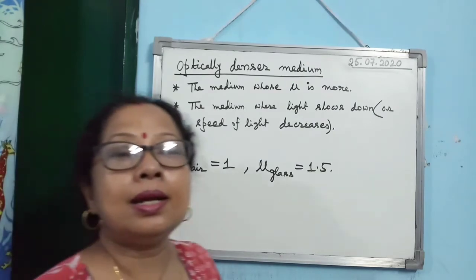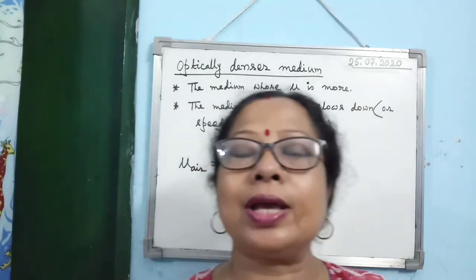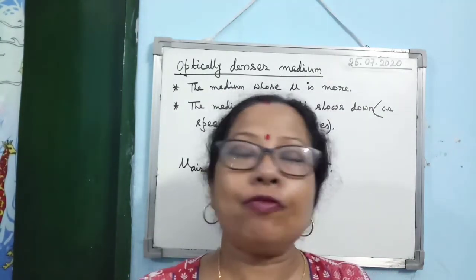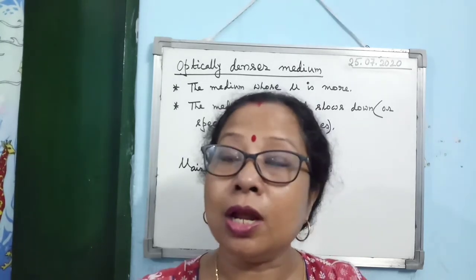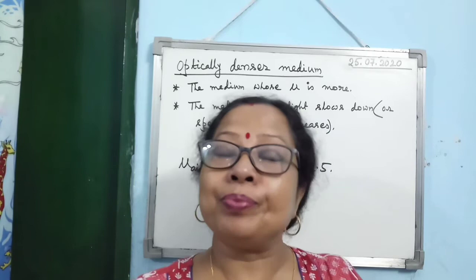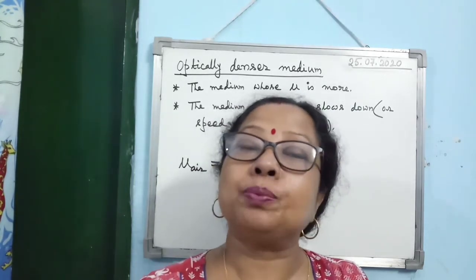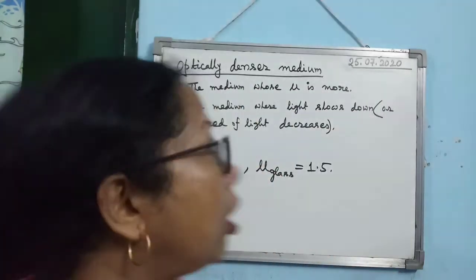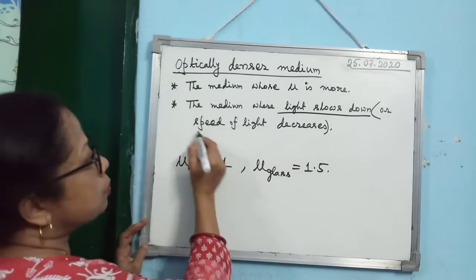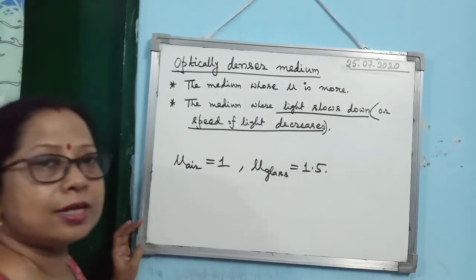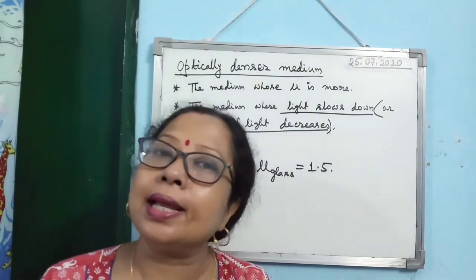Another point is that light is just like you. Suppose in a crowded place, if I tell you to run, then definitely you won't be able to run with high speed, isn't it? Your speed will slow down. Like that, in an optically denser medium, always the speed of light decreases or light slows down. That medium is considered as the optically denser medium.